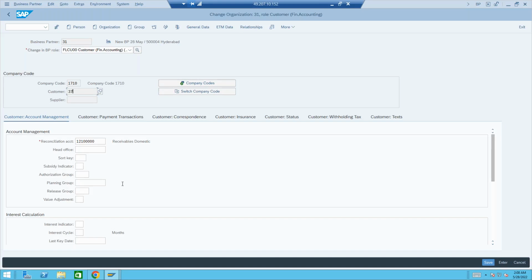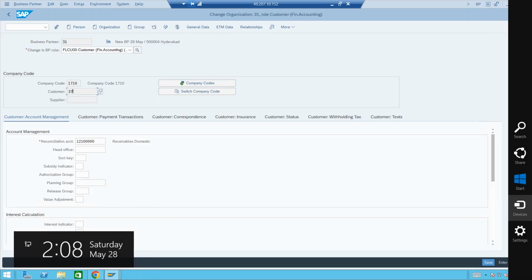But where has this assignment happened in the system? At the configuration level, we have done it in SPRO, but where exactly was it saved in the database? Which table is storing this data?